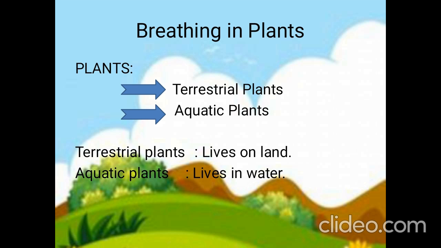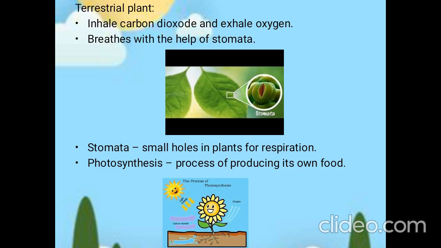Primarily, the plants will be categorized as terrestrial plants and aquatic plants. Terrestrial plants are plants that live on land, whereas aquatic plants live under water. Those plants that live on land will respire with the help of small holes present on their leaves. Those small holes are called stomata. What is that name? Stomata.